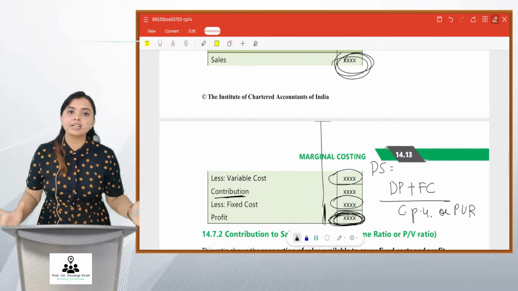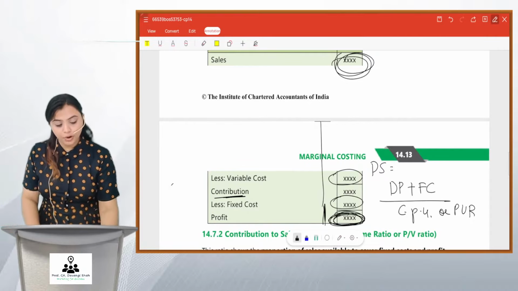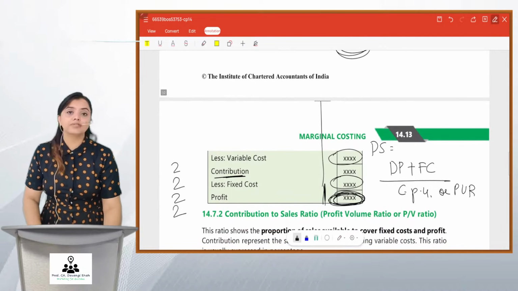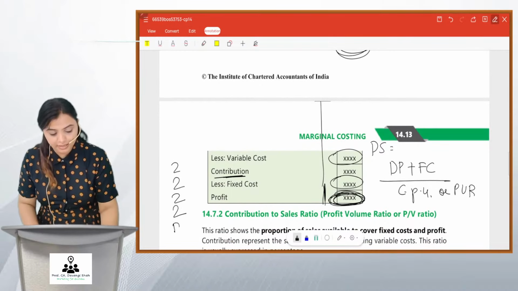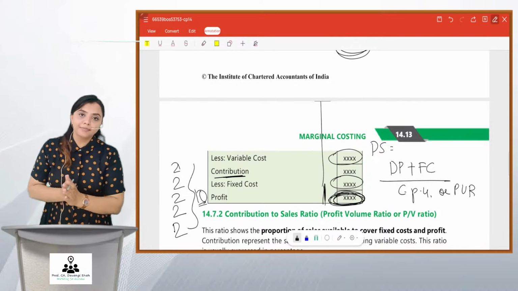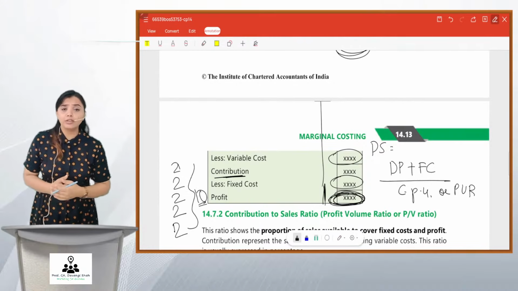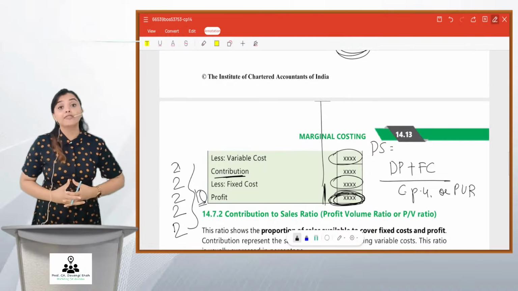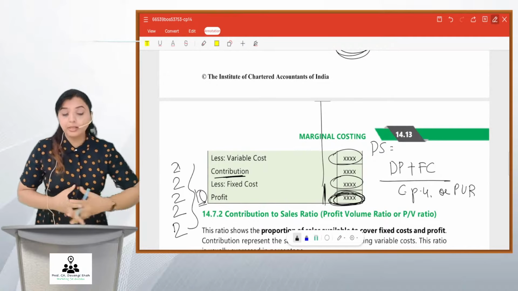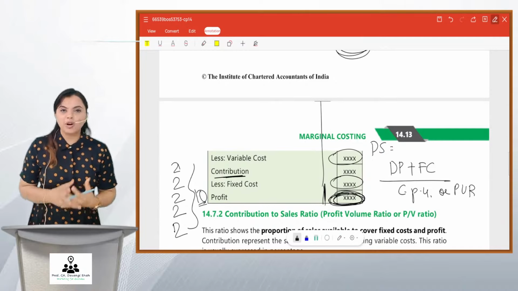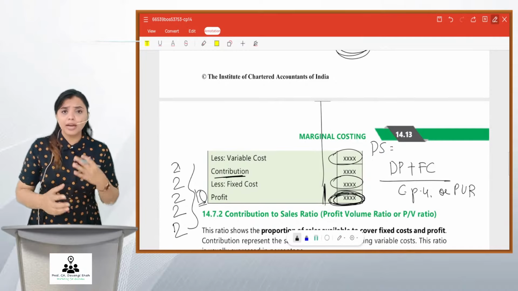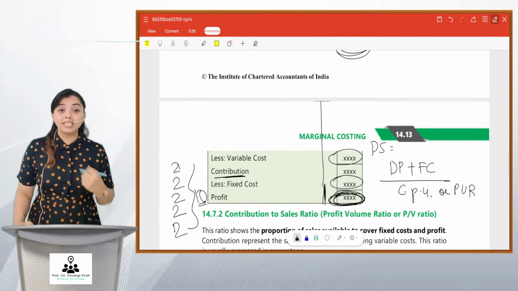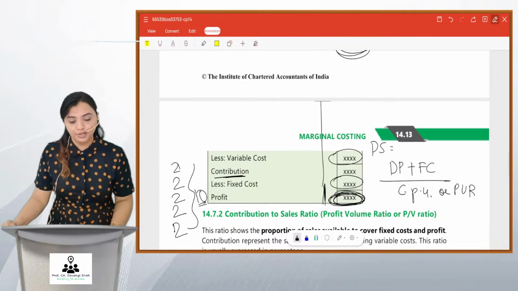So friends, these are the set of formulas that you should know. Two formulas for contribution, two for PV ratio, two for BP, two for margin of safety, and two for desired sales. In total, there are 10 formulas. And suppose, friends, you don't remember the formulas or you think you're not confident, then just make this marginal costing statement. Let me tell you, all these formulas are derived from the profitability statement itself. Because we have less time, I'm not able to go in depth. So now let's quickly solve the sum, because this session is all about solving the ICAI module.